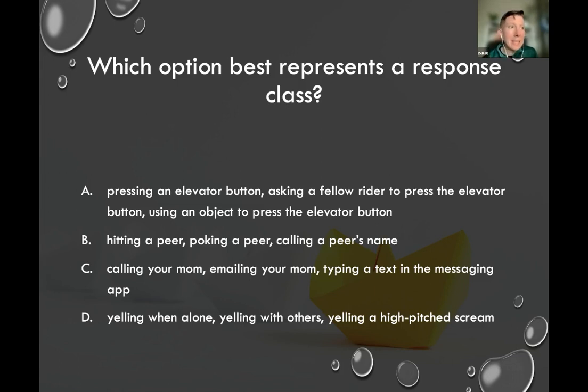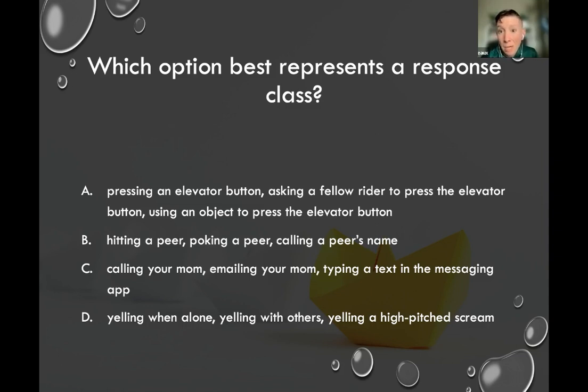So in this case, a response class, which I'm going to flip to, is a group of responses with the same function. So it actually produces the same effect on the environment. So when we look back at our answers, hitting a peer, poking a peer, and calling a peer's name may not always result in the same effect in the world.